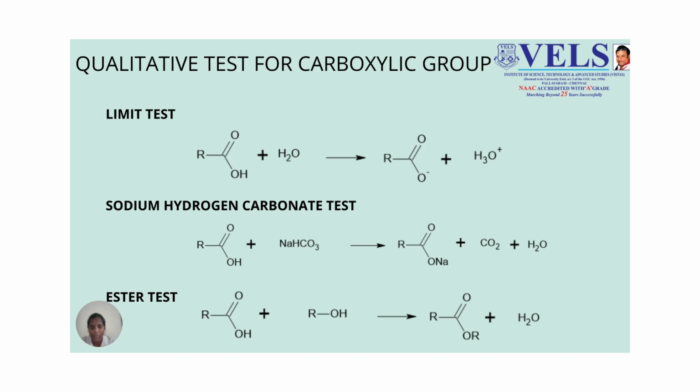Then our next topic is the sodium hydrogen carbonate test. We dissolve the carboxylic acid with sodium bicarbonate. When the carboxylic acid reacts with sodium bicarbonate, it leads to the formation of sodium acetate, and carbon dioxide gas is liberated as a brisk effervescence. This indicates the presence of a carboxylic acid group in the sample solution.